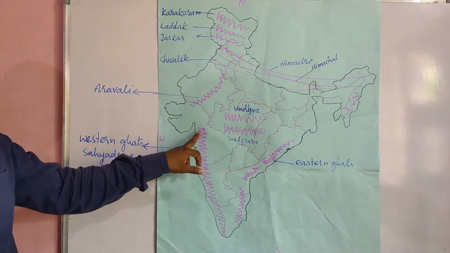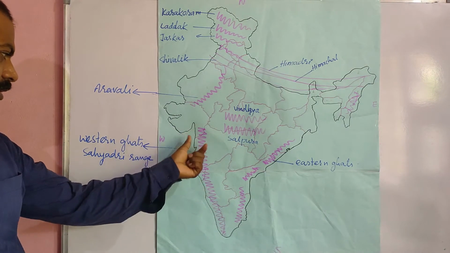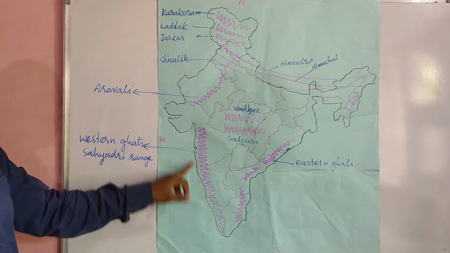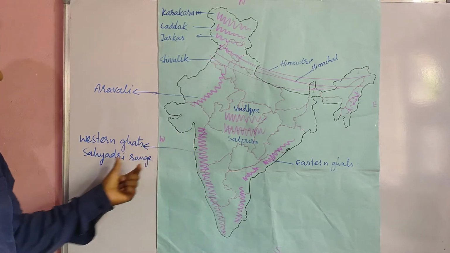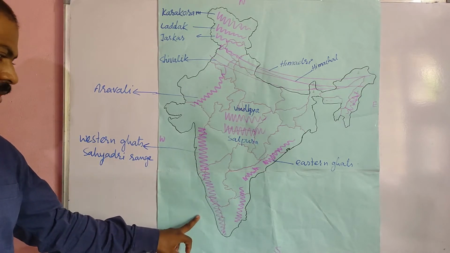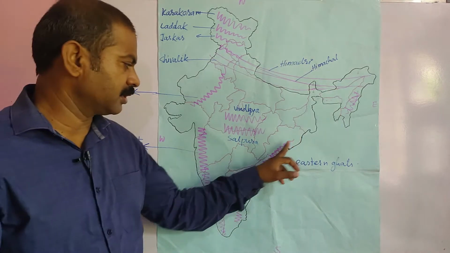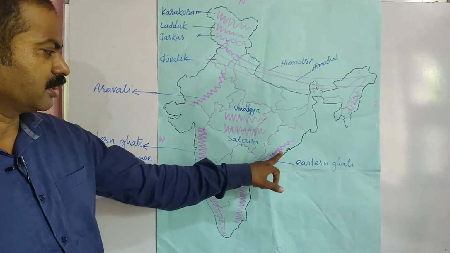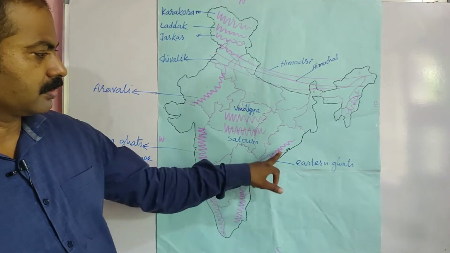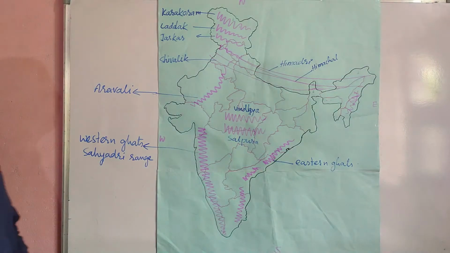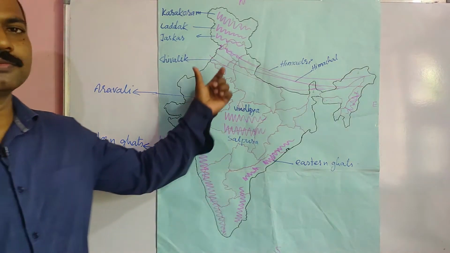And the mountain range which is parallel to the west coast is known as Western Ghats, and its other name is Sahyadri range. And towards the east, there are Eastern Ghats which are not in continuation form. These are Eastern Ghats.